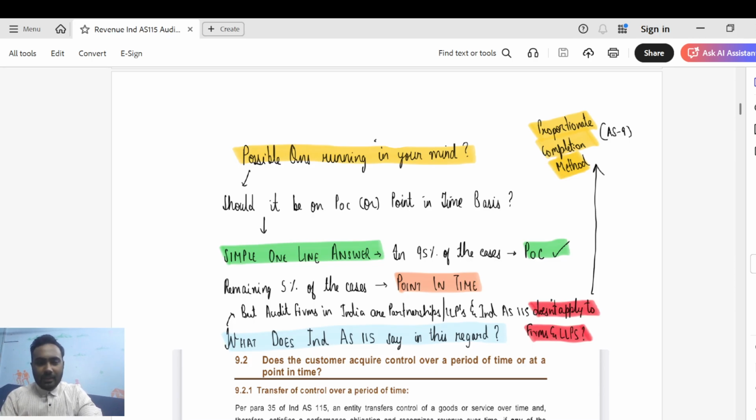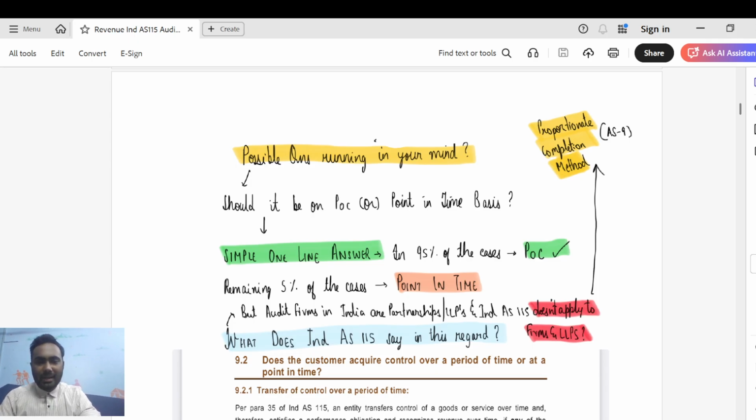So from my practical experience, I've seen clients usually apply what is said in AS 9 in relation to percentage of completion in services. Along with that, they also apply the guidance stated in Ind AS 115. So they apply AS 9 and Ind AS 115 harmoniously. That is how revenue recognition works in the real world, even in an AS client. I hope that is very clear, guys. So we would have to go into Ind AS 115, understand its nuances, and apply the same even in our audit firm. I hope that is very clear, guys.